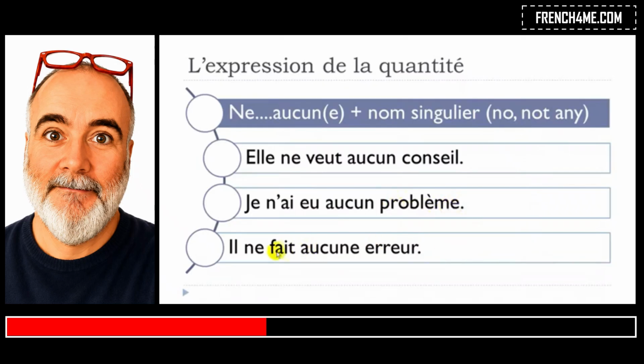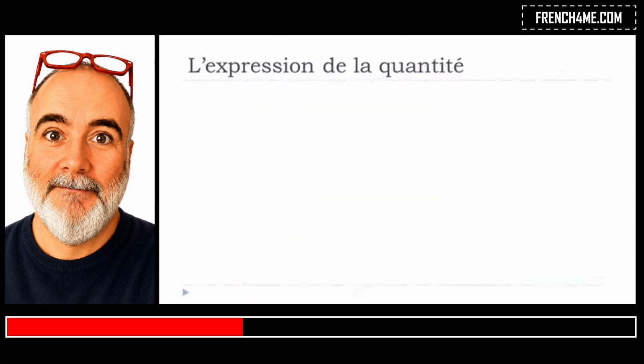All right, and then the last example, well, you've got the first part, ne, okay, not modified because faire starts with F, so no problem. But then here you've got this aucune, okay, aucune. So because erreur is a feminine word, you will have to put this aucune. All right. So let's proceed now.